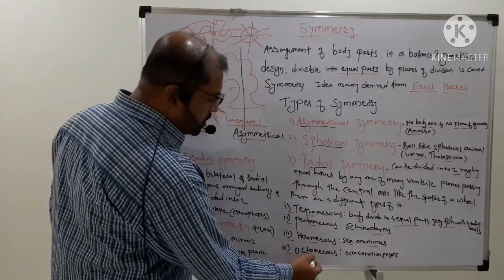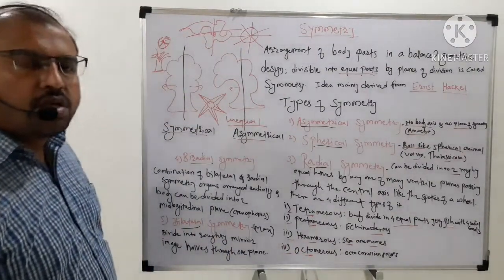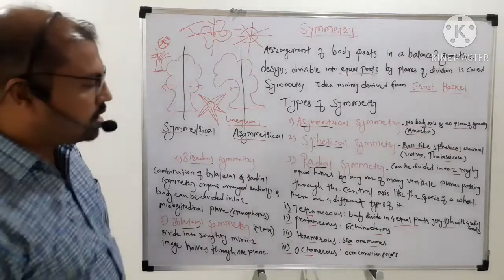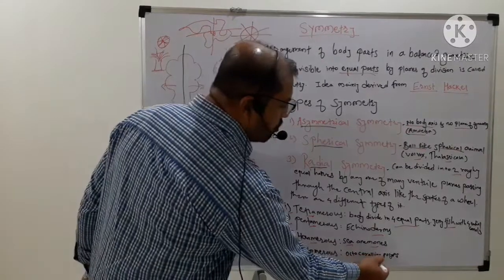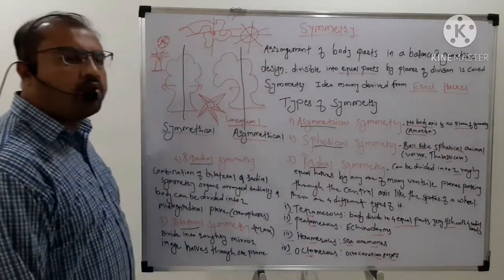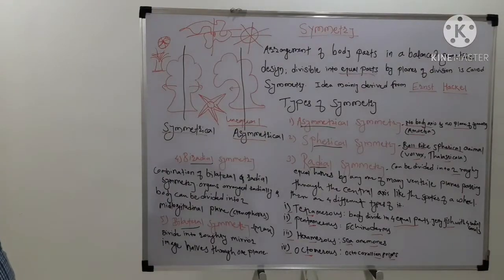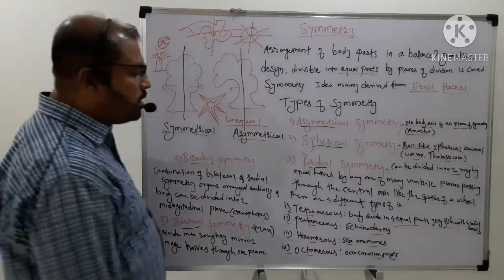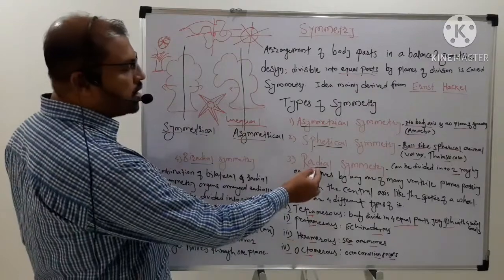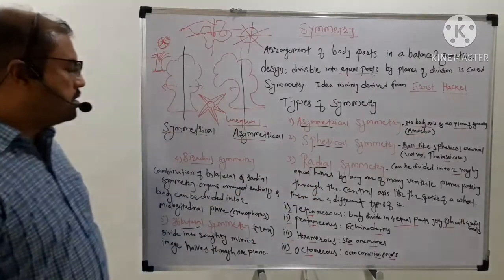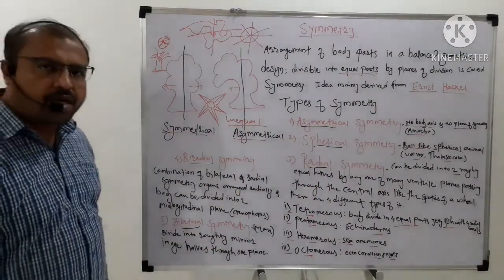Then the fourth type is octamerous symmetry, and the example is again octocorallian polyps. These again belong to the coelenterates. So likewise, these are the four different types of radial symmetry. This is about radial symmetry.